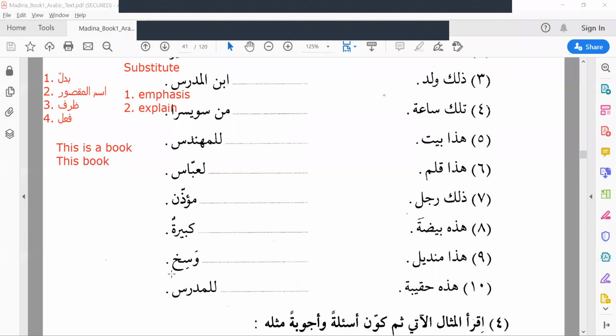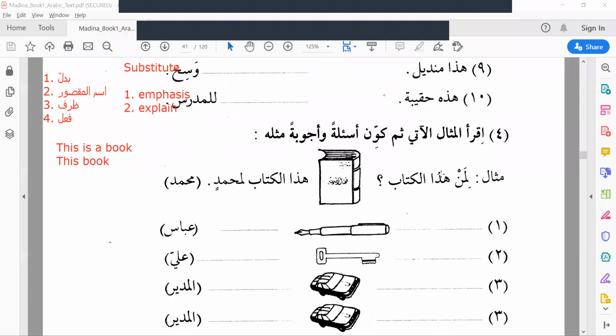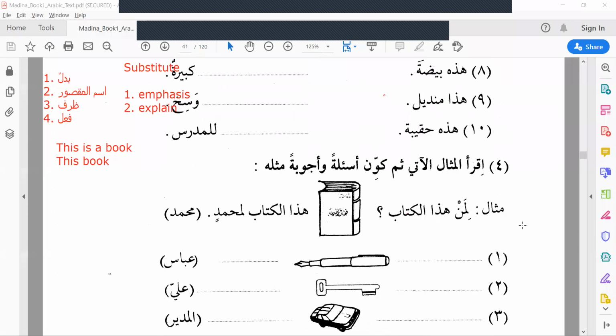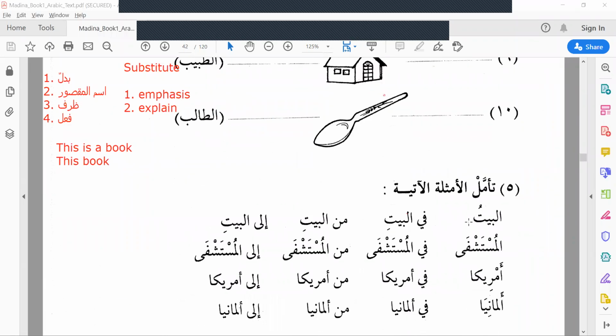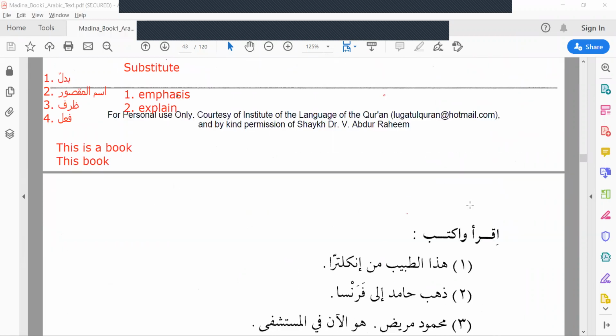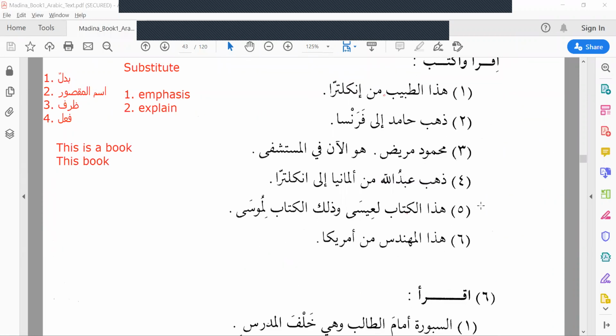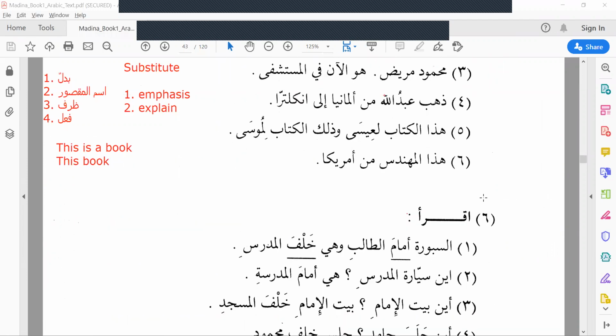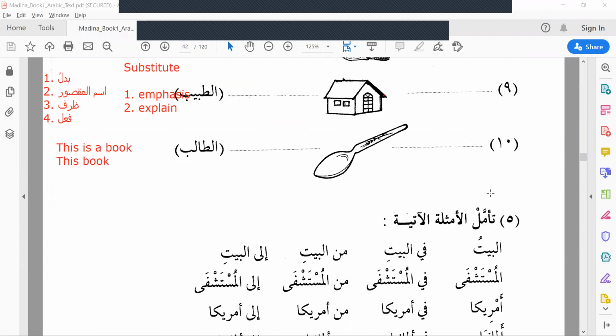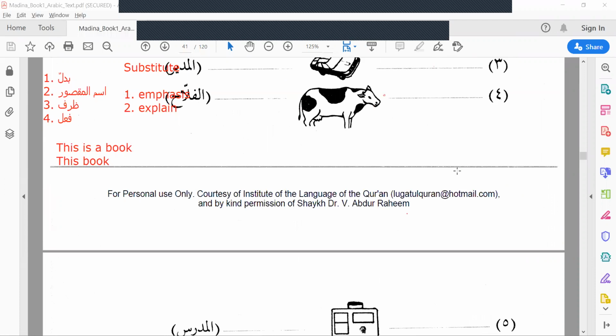Kabiratun means big. Wasikhun, dirty, lil mudarrisi, belongs to teacher, okay? Then 4 also, I think, please do this. If not, we have to waste our next lesson also, okay? Still we have 2 pages. So please do this exercise